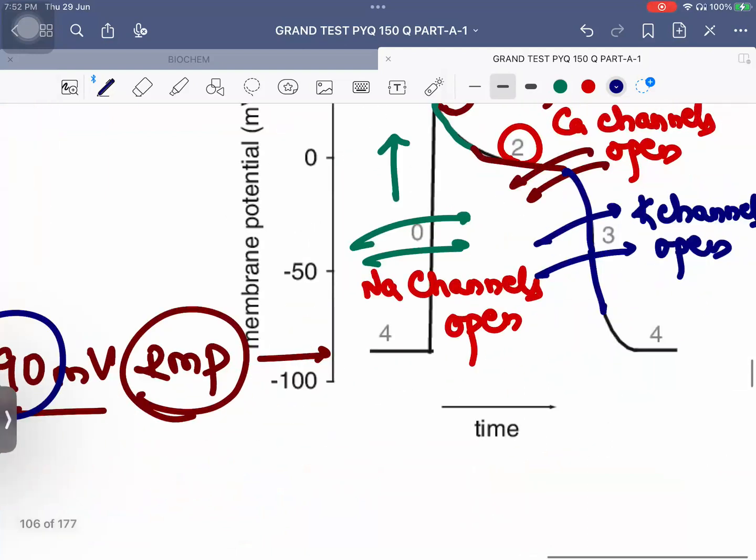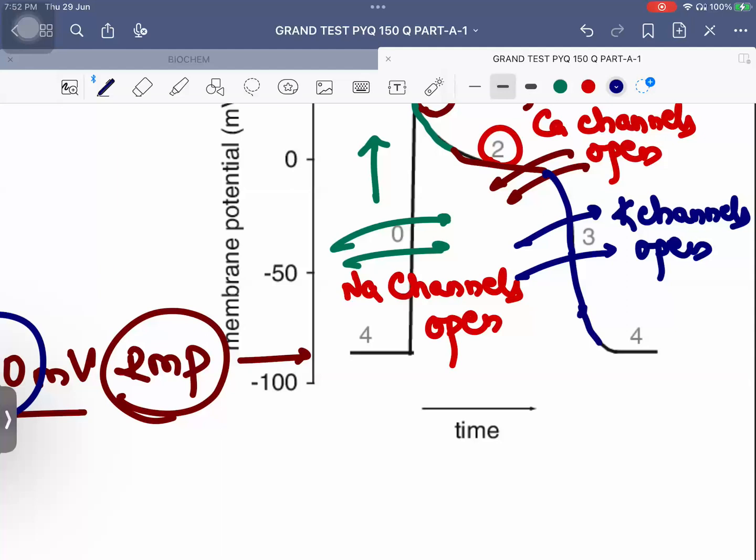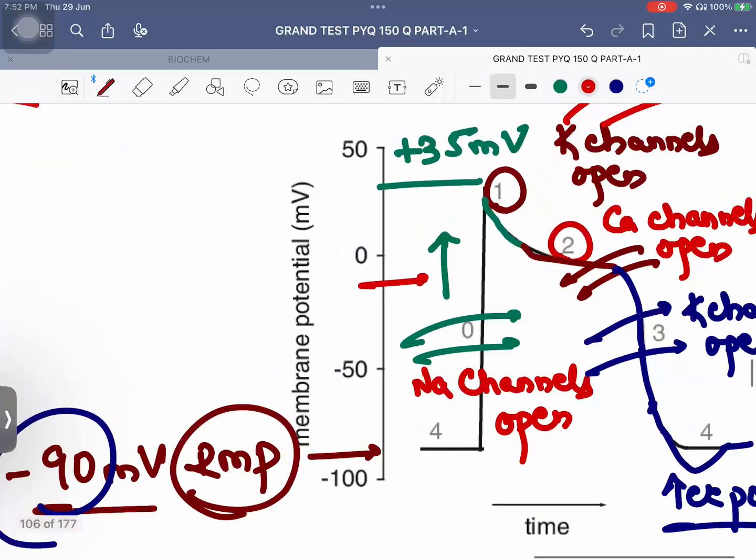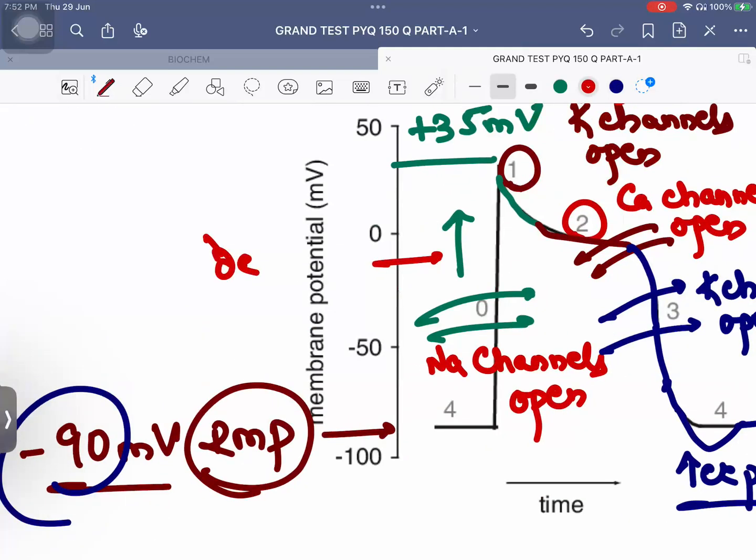Okay? But as it comes towards minus 90 millivolt, first it will take a dip and then it comes to normal. This dip is nothing but hyperpolarization. And what happened in phase 0, when it became electropositive, that was called depolarization. Understood? No issues with this anybody?